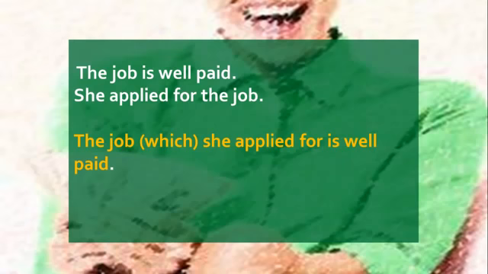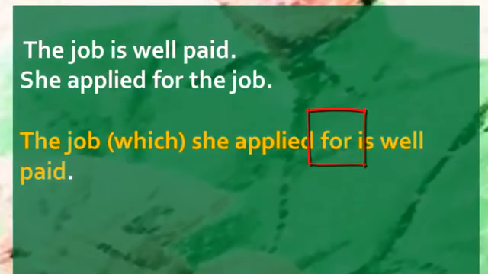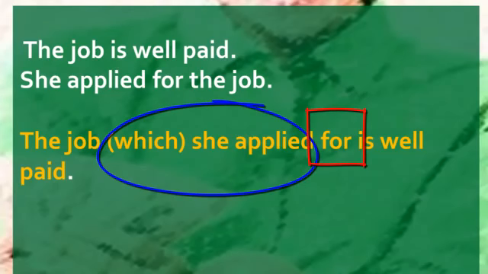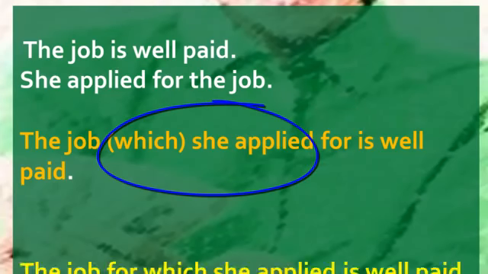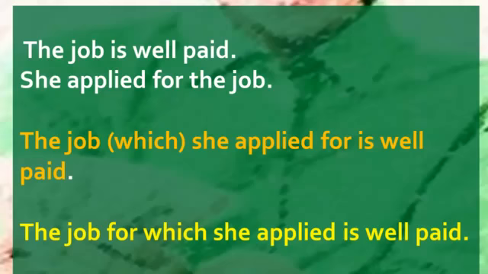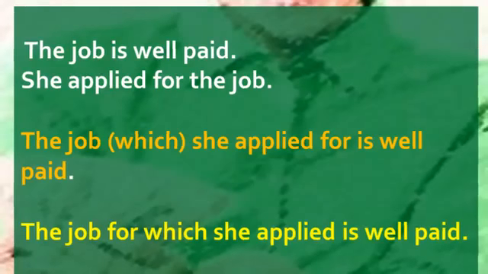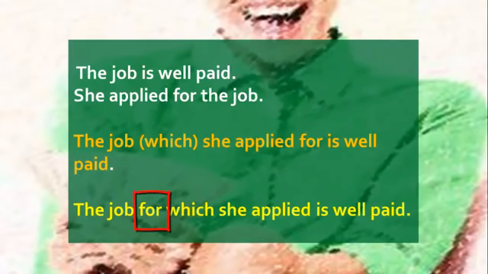So as you see, the preposition for comes at the end of the relative clause, which she applied for. We can also say, the job for which she applied is well paid. So for, as the preposition, comes before the relative pronoun which.